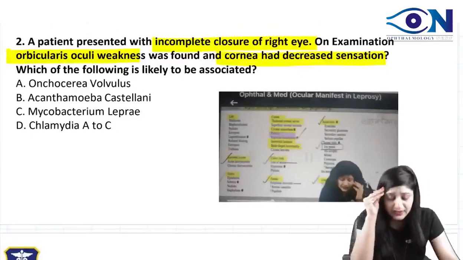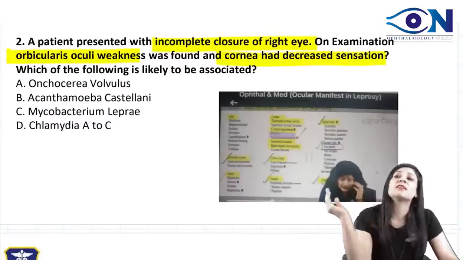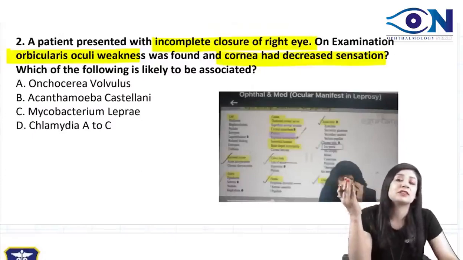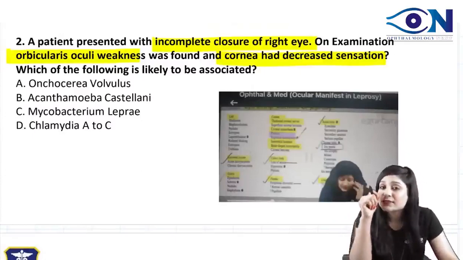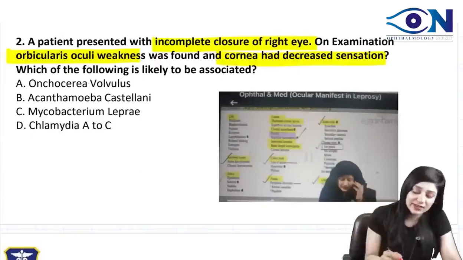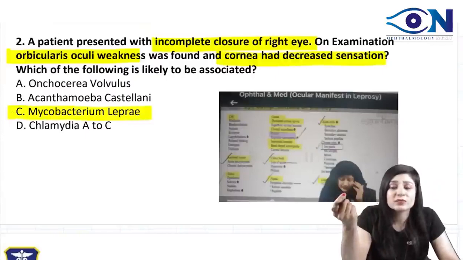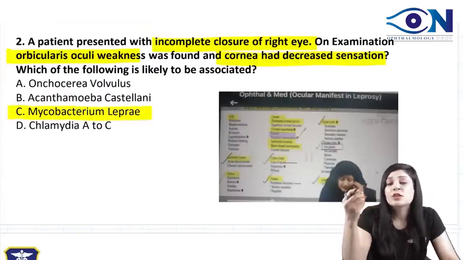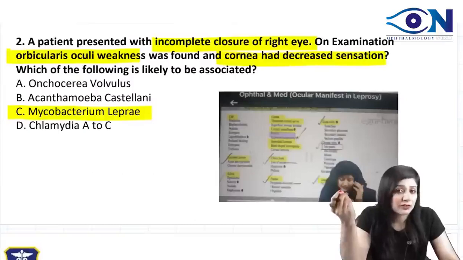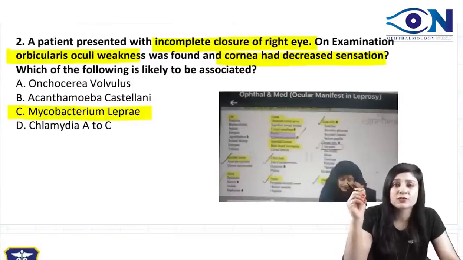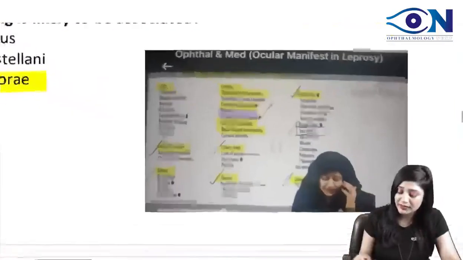Can you tell me any disease which is affecting the muscles and also the trigeminal nerve, so that we have decreased corneal sensation? That is none other than Mycobacterium leprae, because in Hansen's disease, what do you get? You get the involvement of all the sensory nerves. So the trigeminal nerve is also affected. We have decreased corneal sensations along with the involvement of orbicularis oculi.